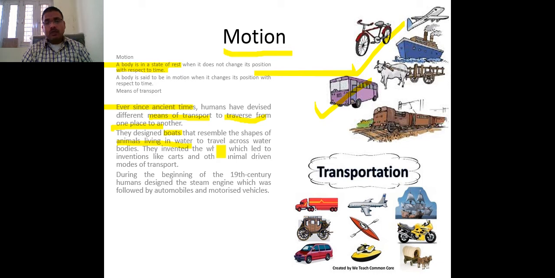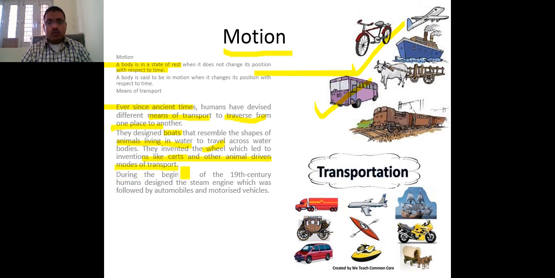And when these carts, meaning bullock carts, and animal-driven modes of transport, these things are used.